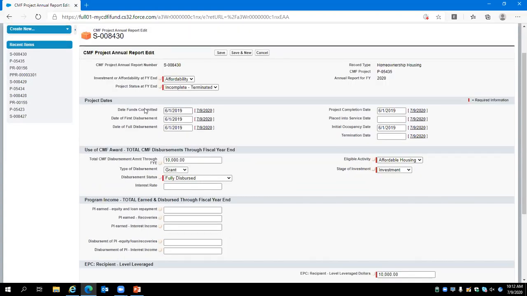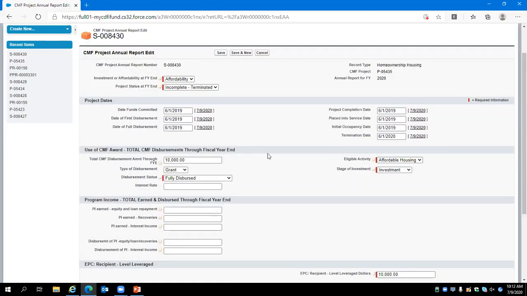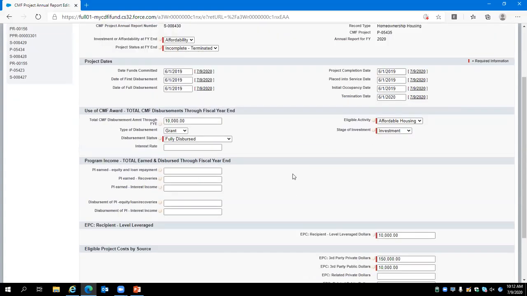For our project dates, you can see this project was committed to, dispersed, and completed all on June 1st of 2019. And we will report that as of June 1st of 2020, we need to report this unit as terminated. Recall now on the annual reports, you are reporting information throughout the entire life of the project. So we will leave this information in place regarding the disbursement amount.